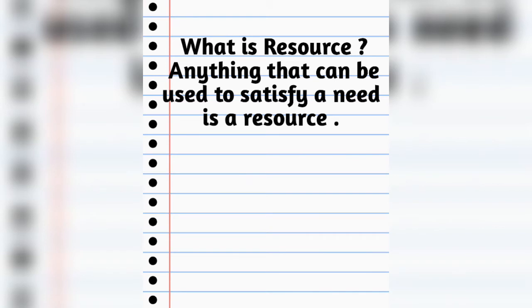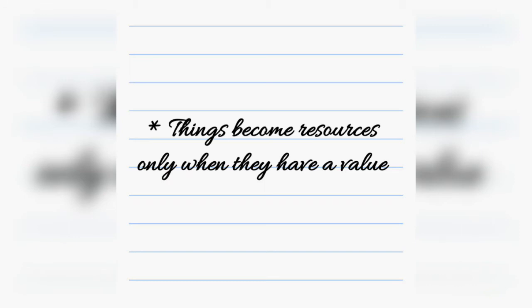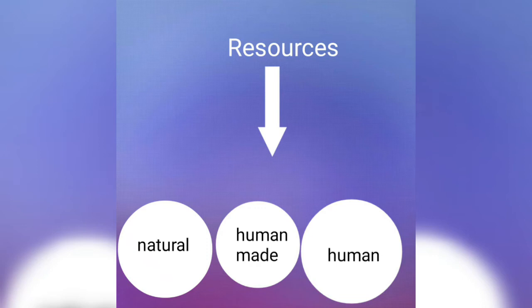Anything that can be used to satisfy a need is a resource. So whatever is fulfilling your need, that is a resource, any object. Things become resources only when they have a value. Otherwise, if a thing doesn't have any value, it can't be called a resource.